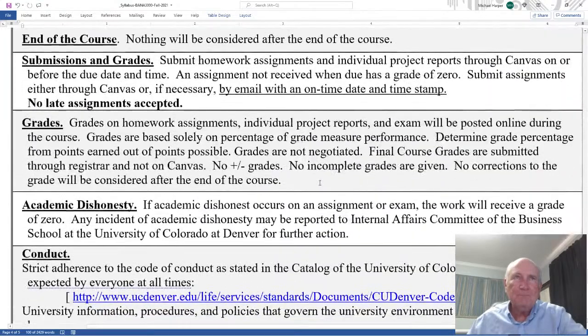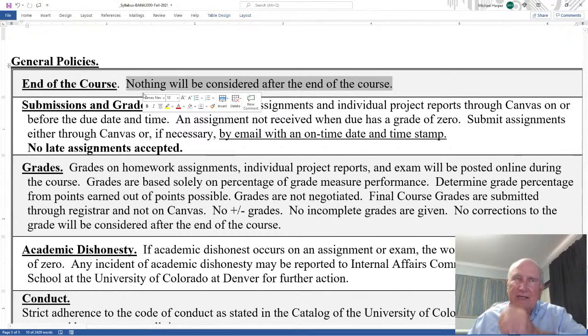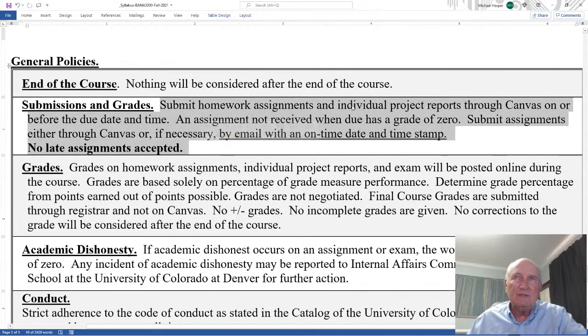Okay. General policies. First of all, nothing, again and again, nothing is considered after the end of the course. Submission and grades. Submit homework assignments and individual project reports through Canvas on or before the due date and time. An assignment not received when due has a grade of 0.